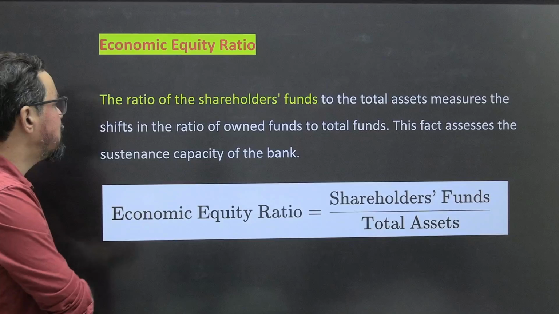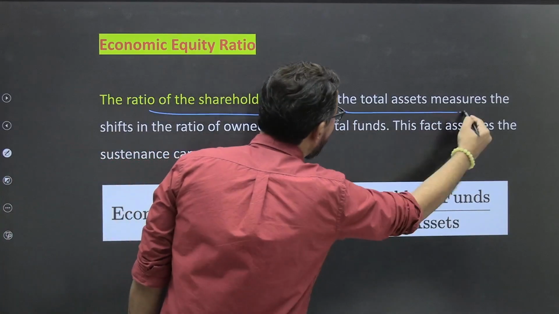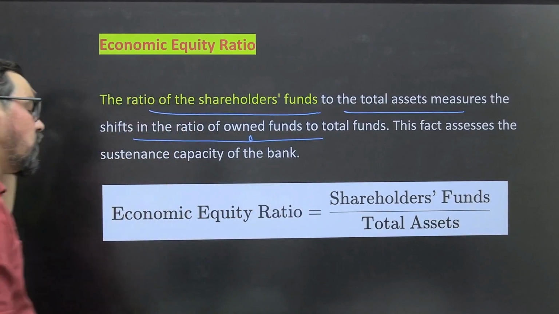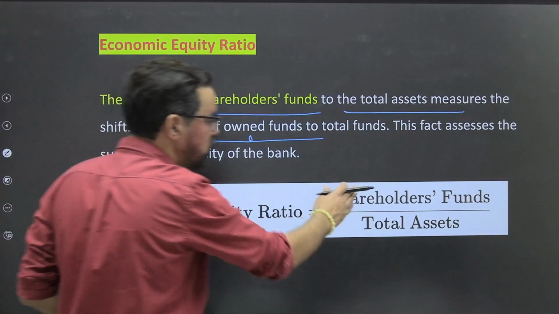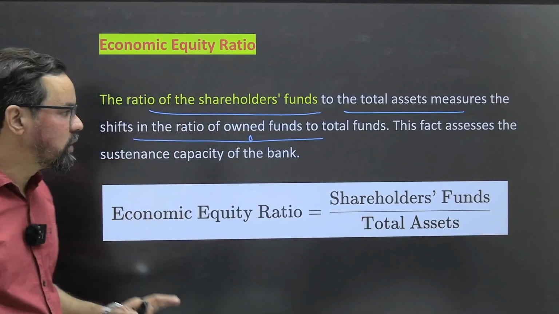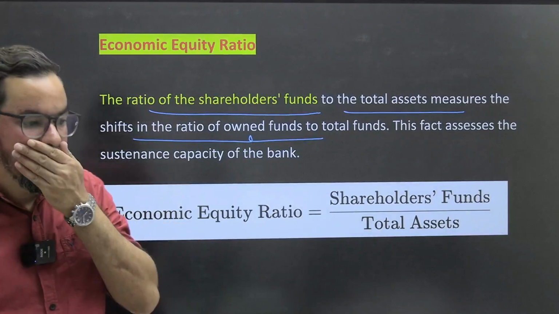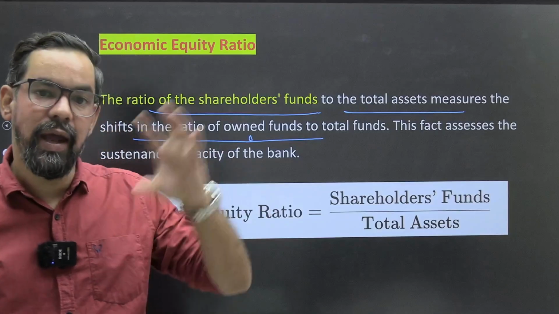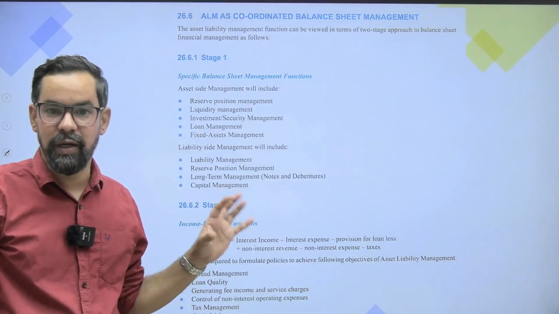And the third one is economic equity ratio, the ratio of shareholders fund to total assets. Measure the shift in ratio of own funds to total funds. ठीक है, this ratio assesses the sustenance capacity of the bank. How we calculate: shareholders fund divided by total assets. Okay, so these are the three ratios. One is like NII, which is something related to short term measures or profitability. NIM and आपका economic equity ratios, they generally show the long term prospect about that particular company.